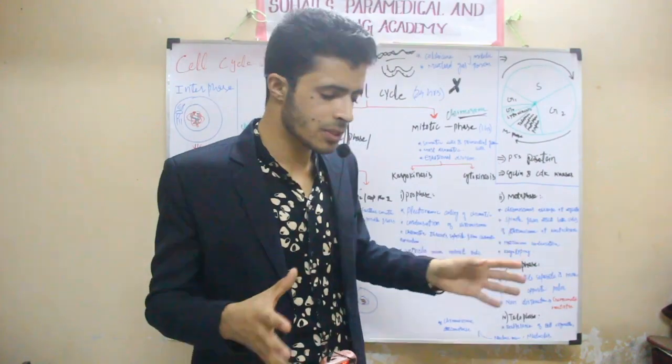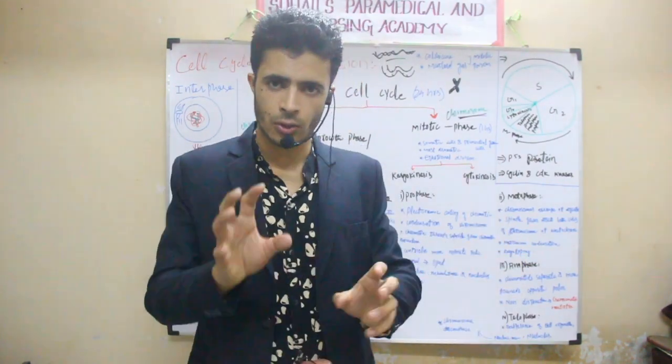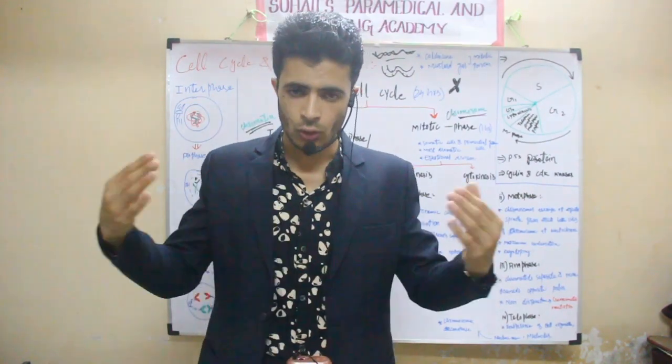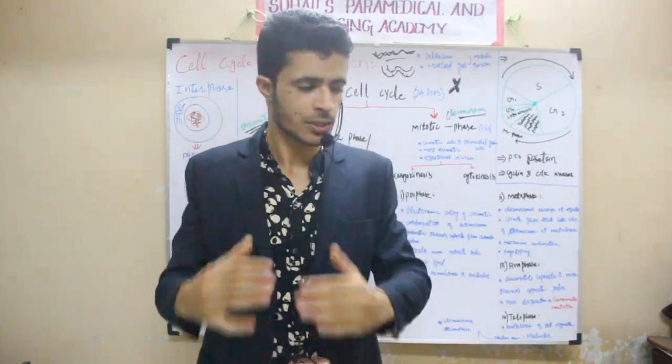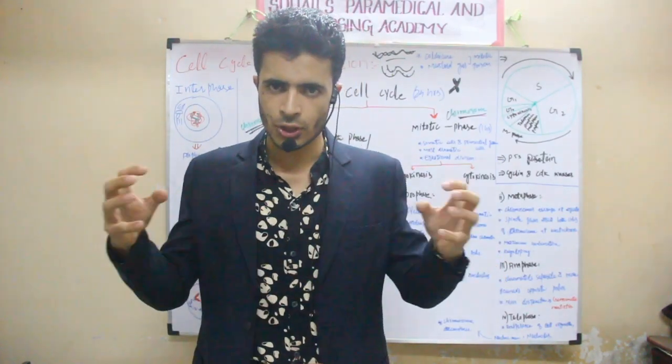In case of metaphase, the homologous chromosomes will arrange at the equator in such a way that the sister chromatids attach on both sides. And in case of anaphase, there will be separation of sister chromatids.